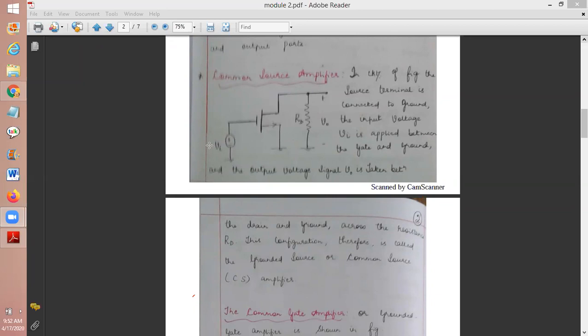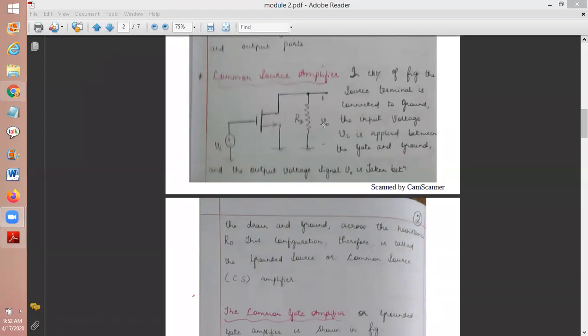And what is the input voltage we are applying? Vi is the input voltage that is applied between gate and source. So the input Vi, whatever we are applying, is applied between gate and source. The gate is the input, the source terminal is grounded, and we are taking the output V0. Can you see this V0 here?